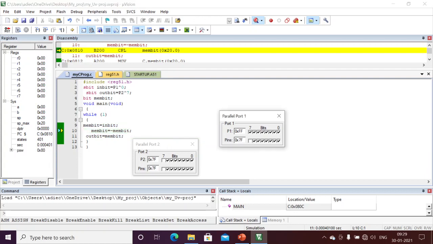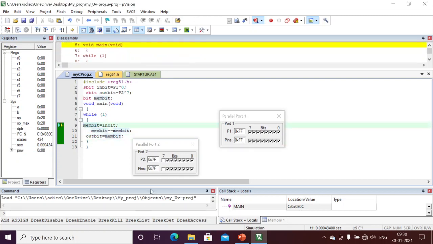For example, if I modify 1.0 here and execute now, see, if it is 0, it becomes 1; it is complemented. If 1.0 is 0 and I complement and copy it to 2.7, here it is complemented: 0 means 1, 1 means 0. If I give 1 here, after execution it will be 0.